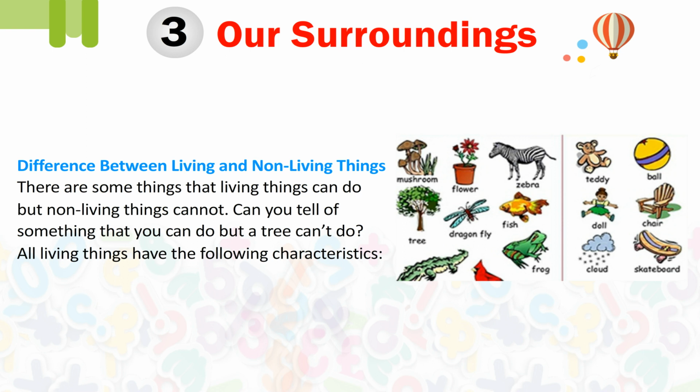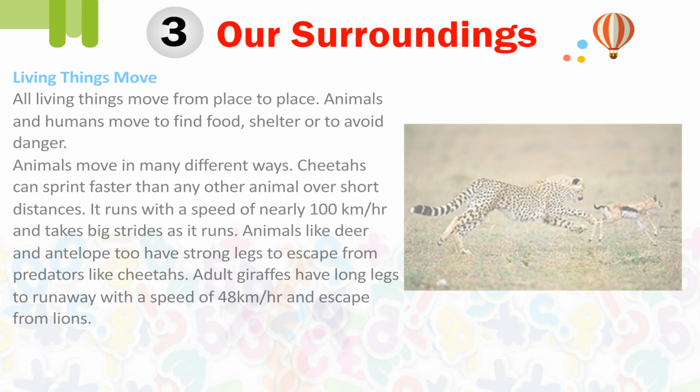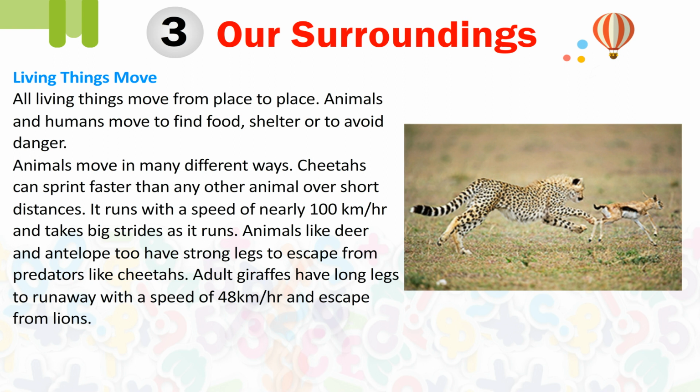Difference between living and non-living things. There are some things that living things can do, but non-living things cannot. Can you tell of something that you can do, but a tree cannot do? All living things have the following characteristics. Living things move. All living things move from place to place. Animals and humans move to find food, shelter, or to avoid danger.